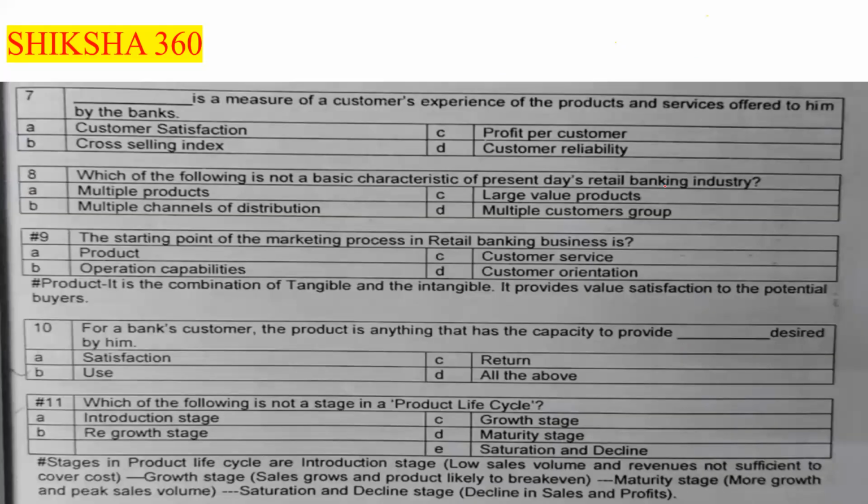Now move to the next question, question number 7. Dash is a measure of a customer's experience of the products and services offered to him by the bank. First option is customer satisfaction. Second is the cross-sell index. Third is the profit per customer. Option D is the customer reliability.